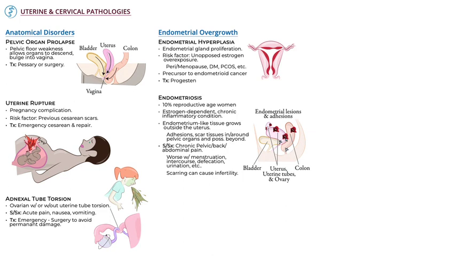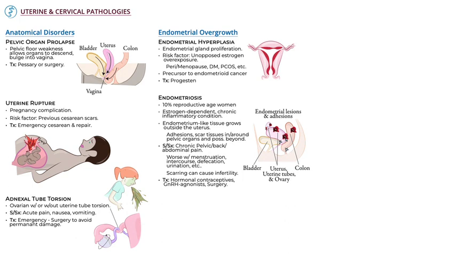Treatments include hormonal contraceptives and gonadotropin-releasing hormone agonists, which reduce the cyclical growth and shedding of lesions, and surgical removal of lesions, scar tissue, and adhesions in order to reduce the pain associated with these masses.